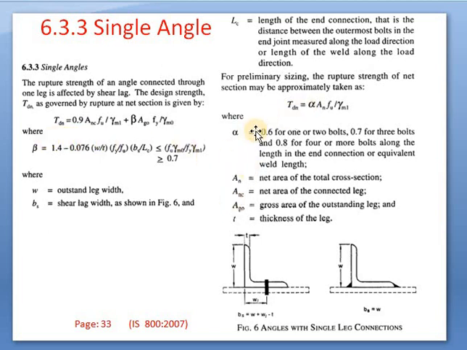Again, this alpha has been taken for this. AN, what is this AN? In this case also AN is used. AN is nothing but the net area, already we have discussed. What is ANC? It has been used in the complete formula, 0.9 ANC. Capital ANC is nothing but the net area of the connected leg. How to find out this net area of the connected leg, we will see. Next is AGO. What is AGO? Gross area of the outstanding leg, and T is the thickness of the leg. No need to confuse, because we will see these things while actually solving the problems.